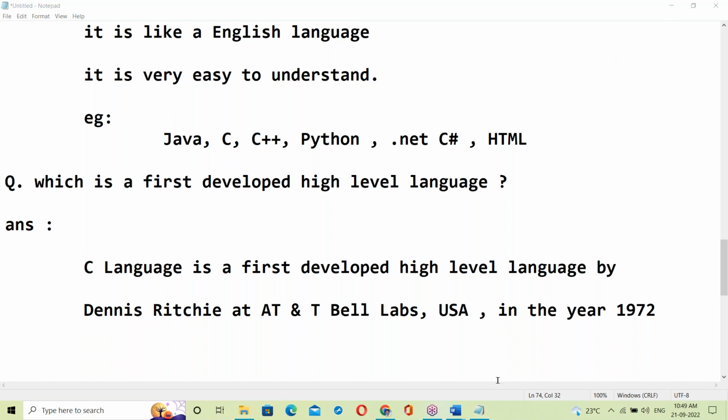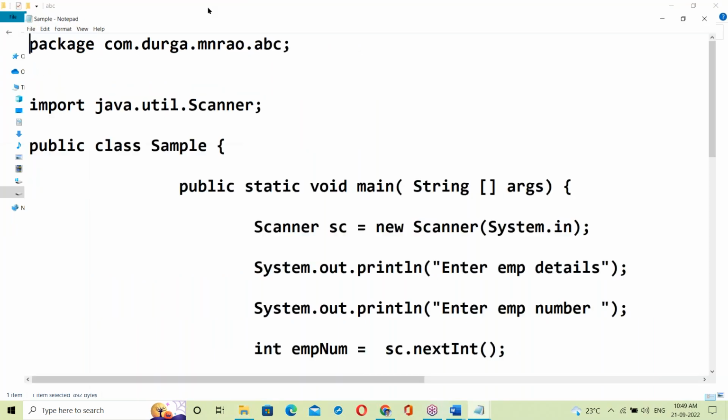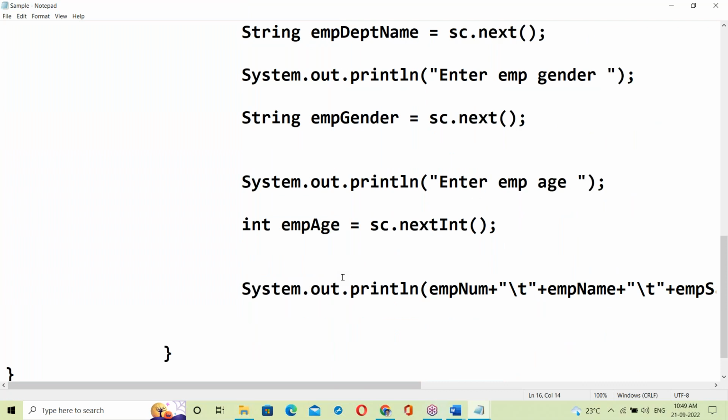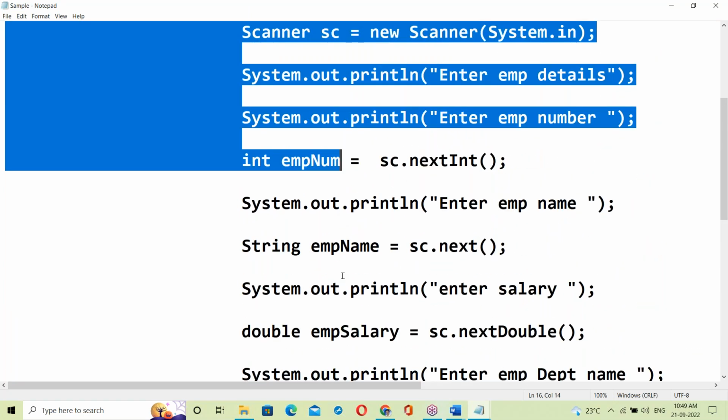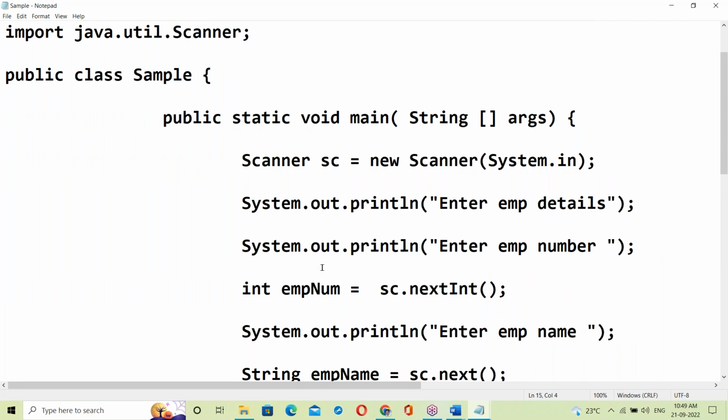See here, C program, Java programs. Java is a high-level language, right? This is Java code. This code has to be converted into binary code. After converting into binary code, then the program executes.